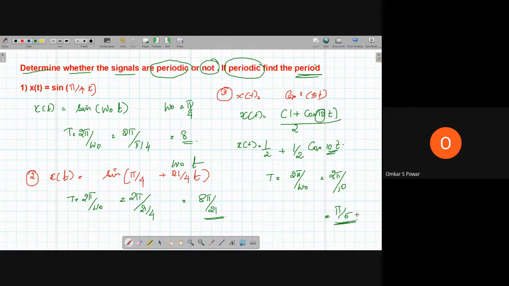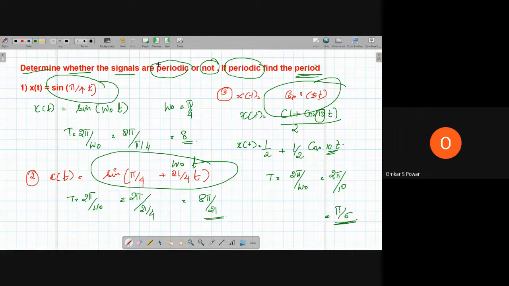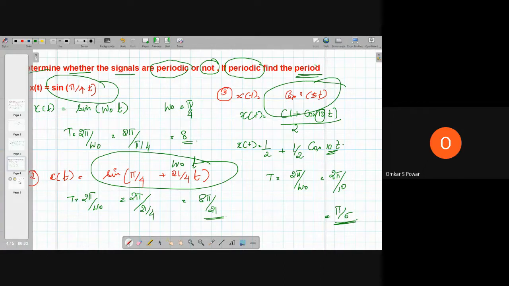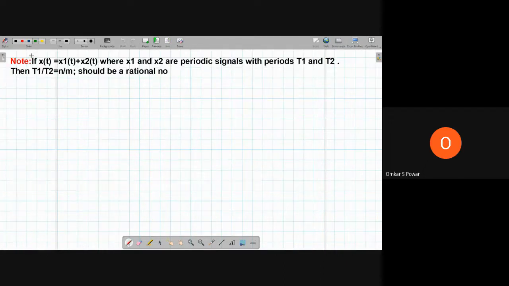Now, here you can see only one term, sin t or sin πt or cos² t. If more than one term is given, and you want to find whether the signal is periodic or not and find the period, what do you have to do? If x of t is equal to x1 of t plus x2 of t, where x1 and x2 are periodic signals with periods T1 and T2, then the signal is periodic if T1 by T2 is equal to n by m.